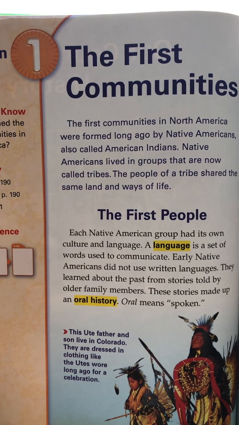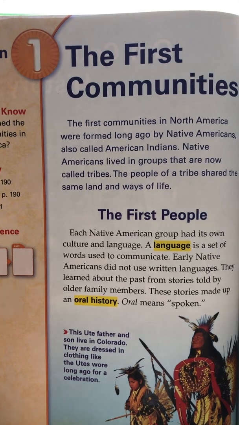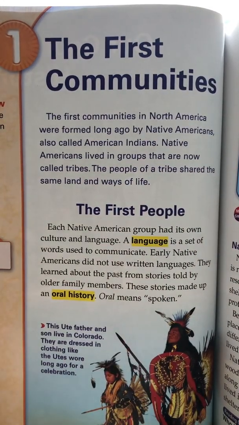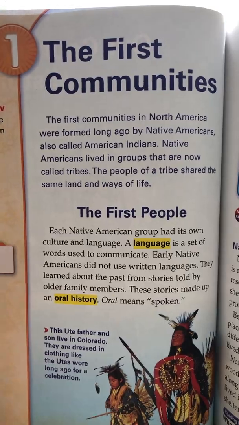A language is a set of words used to communicate. Early Native Americans did not use written languages. They learned about the past from stories told by older family members. These stories made up an oral history. Oral means spoken. There's a picture at the bottom of the page, and the caption reads, "This Ute father and son live in Colorado. They are dressed in clothing like the Utes wore long ago for a celebration."